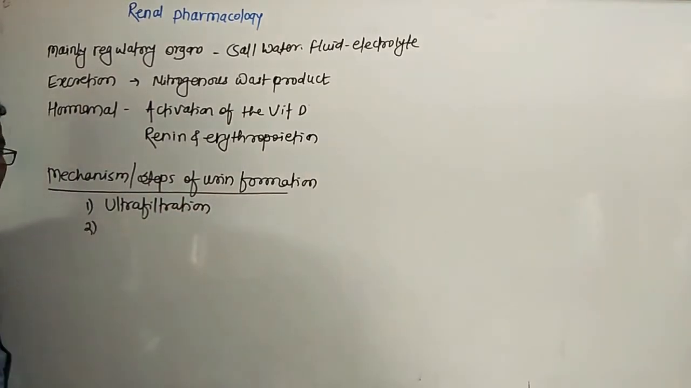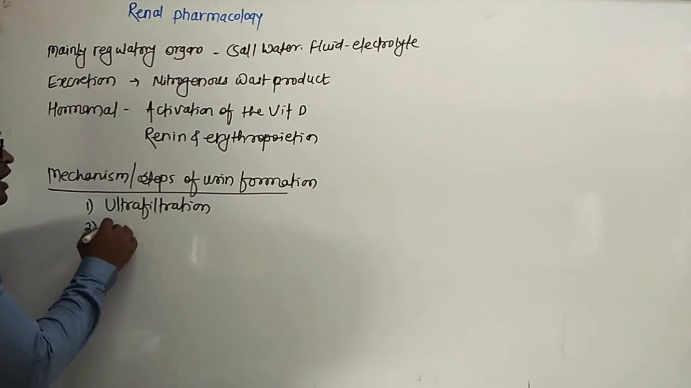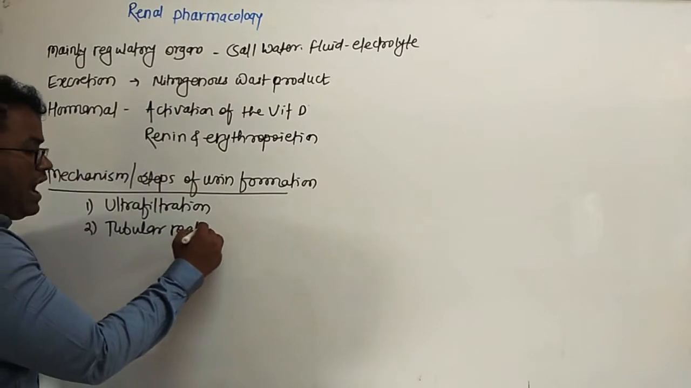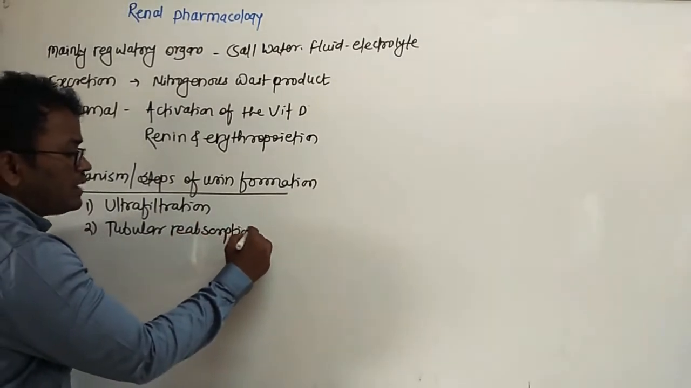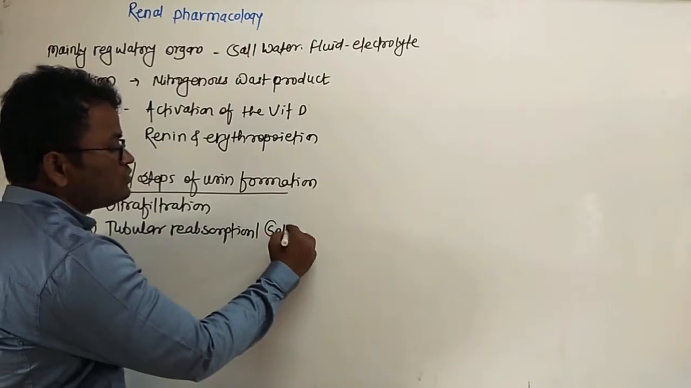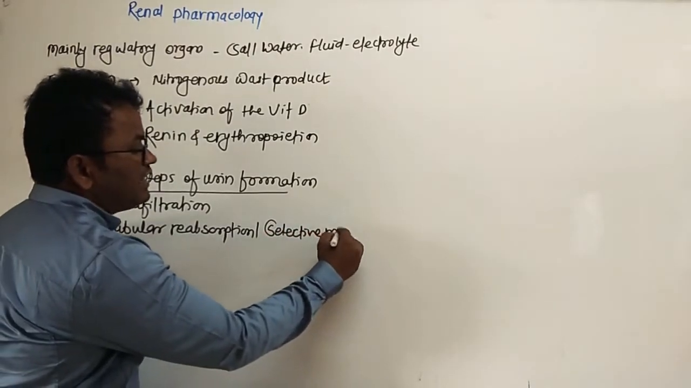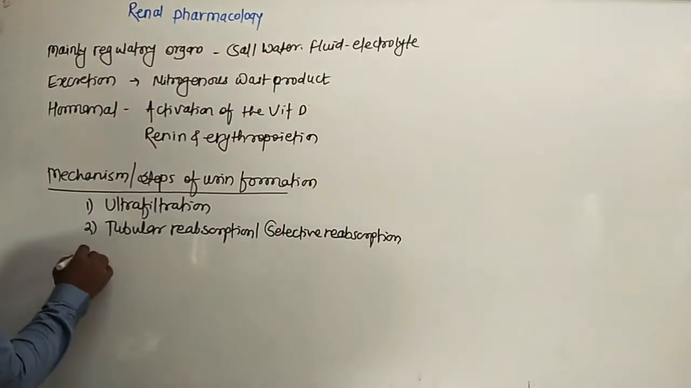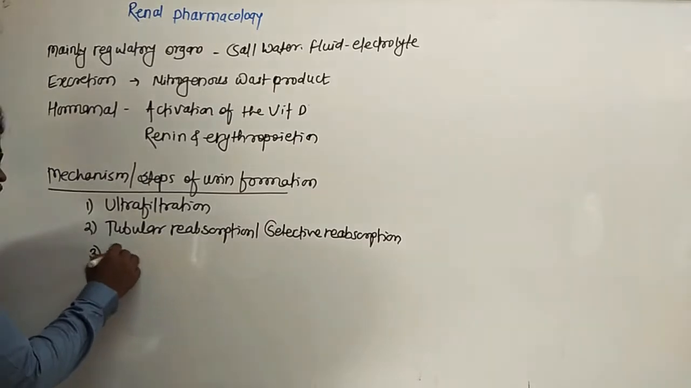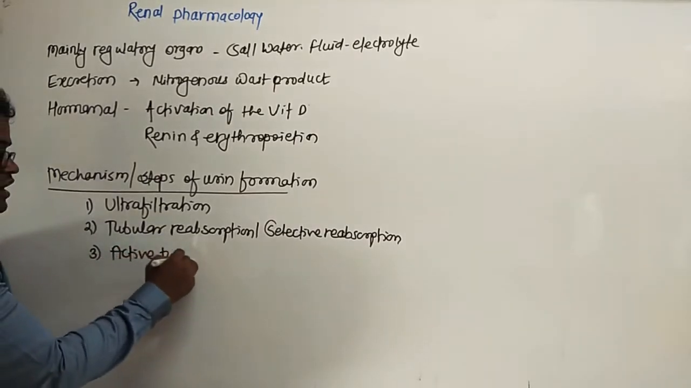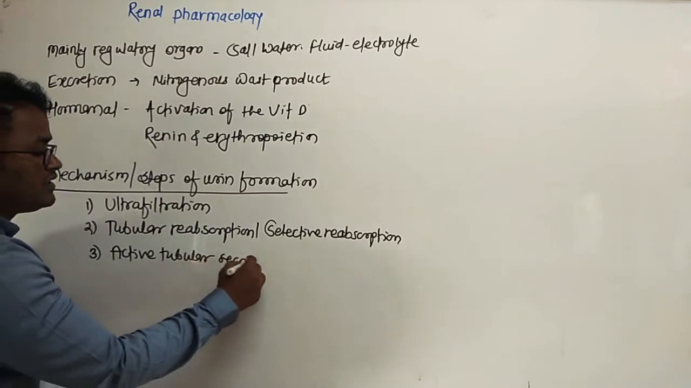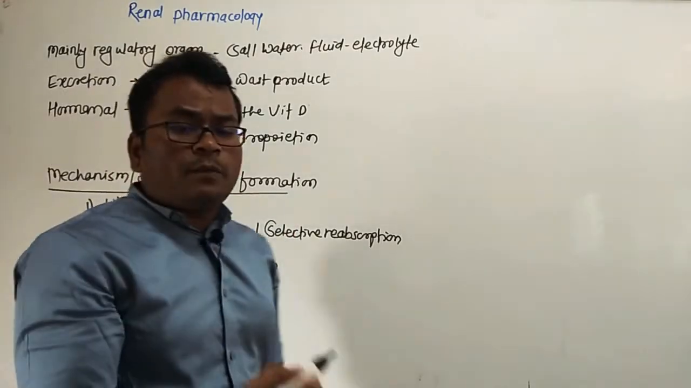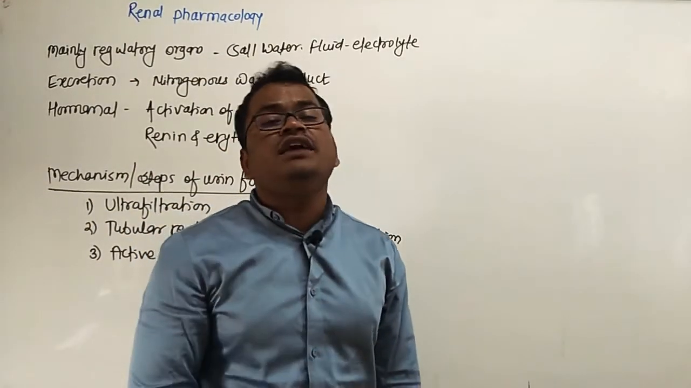The second step of urine formation is the tubular reabsorption. This tubular reabsorption is also called selective reabsorption. Next, the third one is the active tubular secretion. All these steps are carried out by the nephrons.